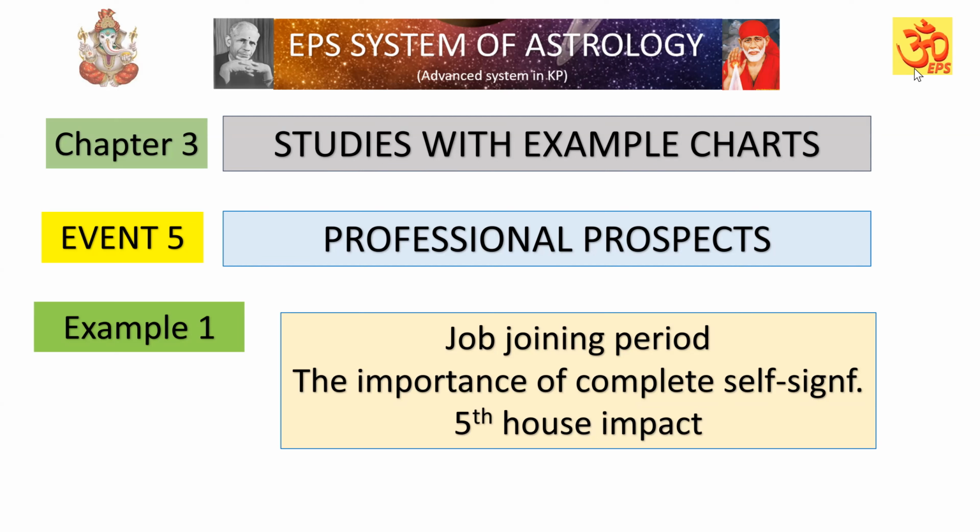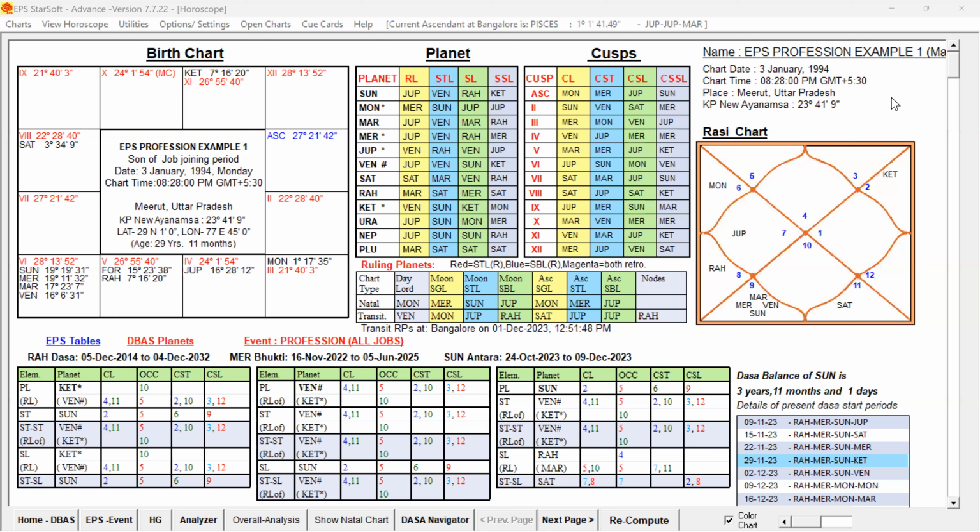Now let us examine the birth chart. This is the birth chart of that boy, born on 3rd January 1994, 8:28 p.m. in Uttar Pradesh. So we have to study the self-significations and the destiny and the Dasa Bhuktī periods, right? Before that, let us examine the general study as per the rule. The first step, we have to do the general study on the birth chart.